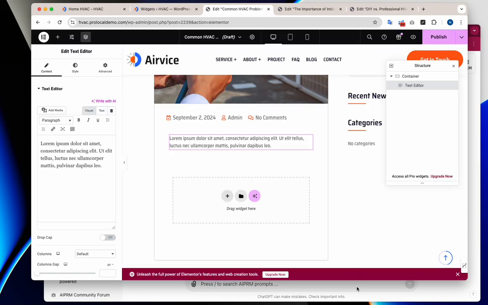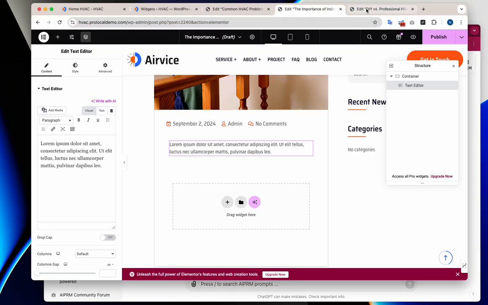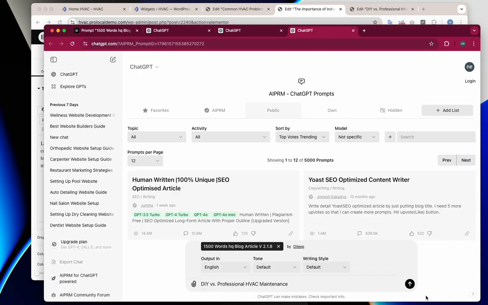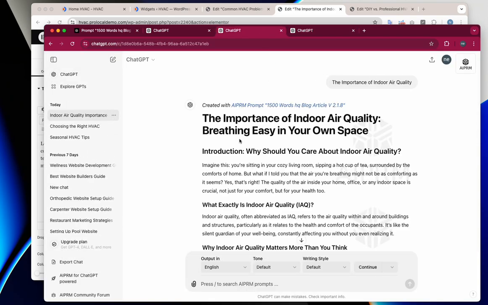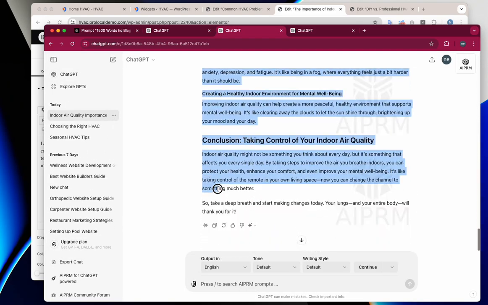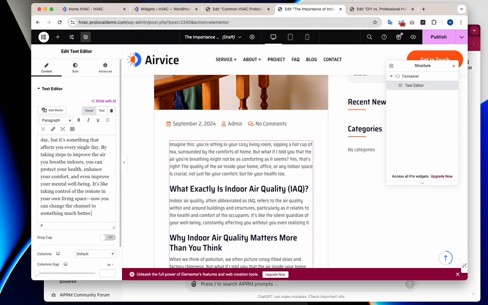Okay. Next one is indoor air quality. So while we're waiting to get this to produce, we're going to get this, and we're going to add this here.